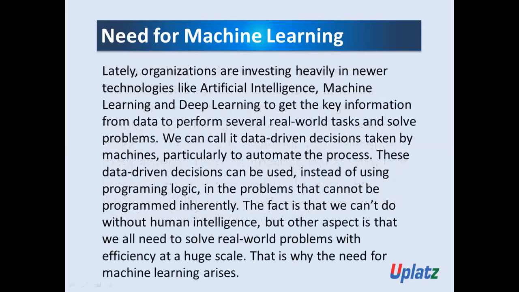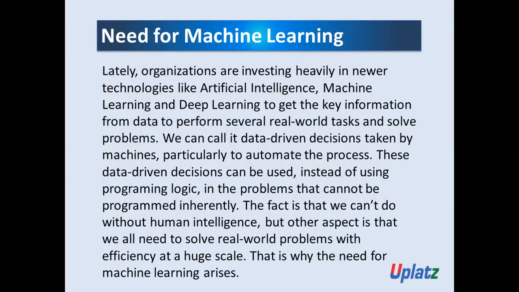Next thing is, lately organizations are investing heavily in newer technology like artificial intelligence, machine learning, and deep learning to get key information from data, to perform several real-world tasks and solve problems.